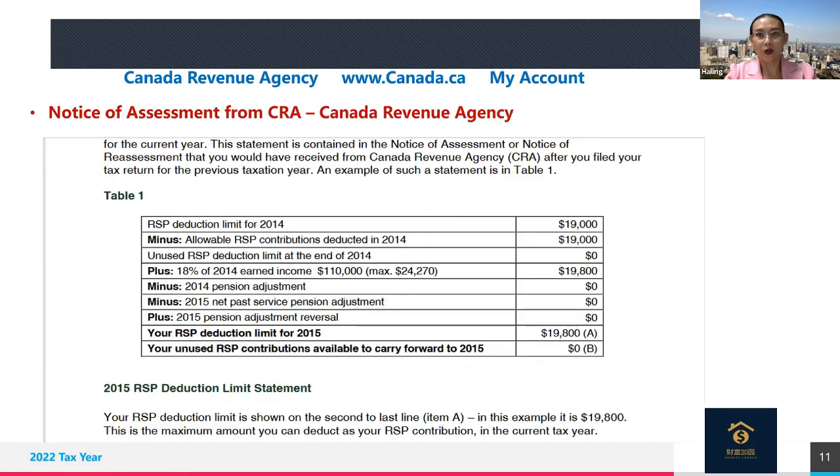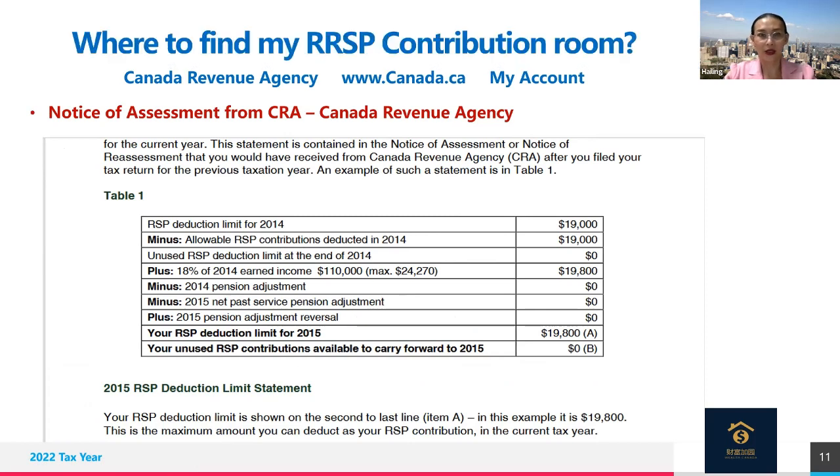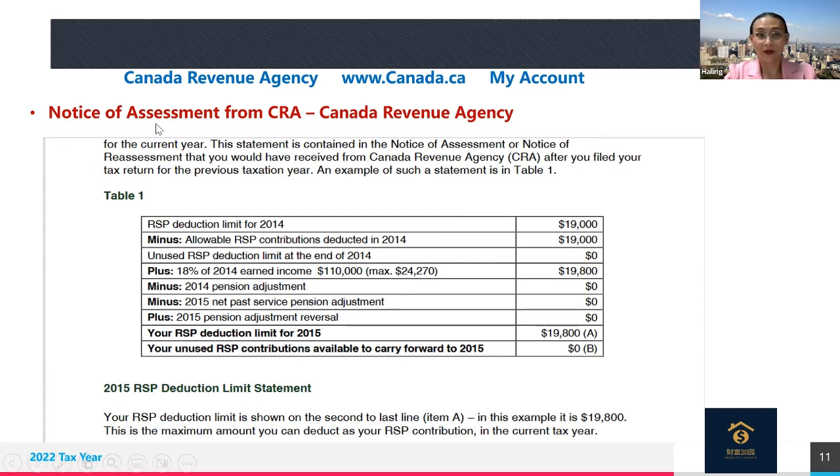So where to find the contribution rule? A lot of people say, well, I would like to do this strategy, but we need to understand and know what is the maximum amount we can contribute each year. So we often ask people to pull out the notice of assessment from Canada Revenue Agency. Usually on the third page, you will be able to see this table.